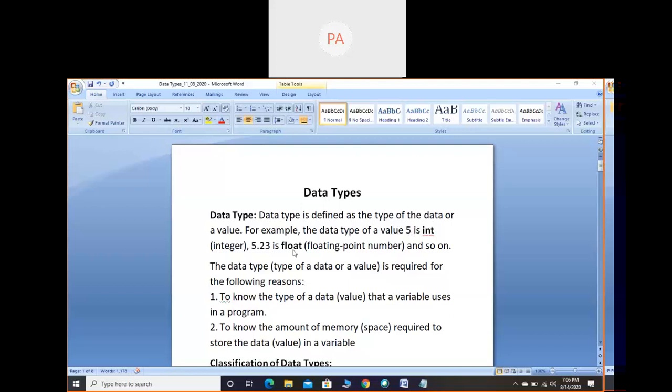Here data type is defined as the type of the data. Type of the data means for 5 we will call it data type integer, and for 5.23 we will call it a floating point number. So it depends on the type of the value we are using. If we give the type, then it is called data type. Data is nothing but real world things. For example, laptop, computers, table, chair, mouse, and all human beings, animals: these all come under data, like information. Human beings information, students information, vehicles information, those things come under the data.